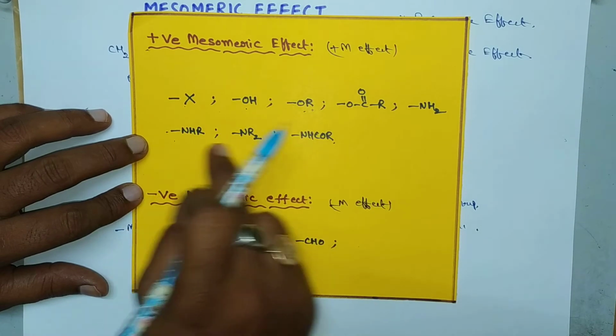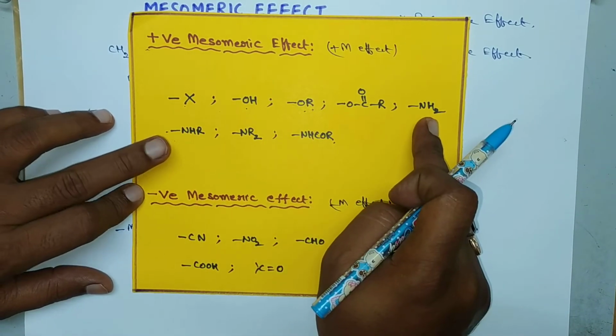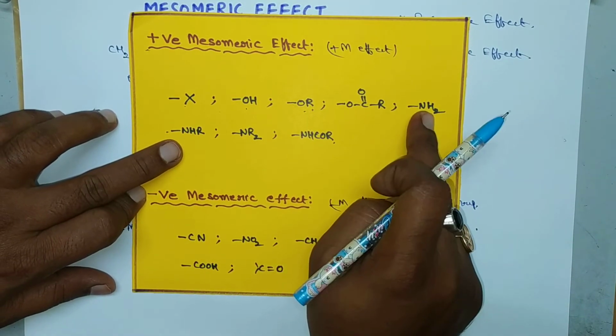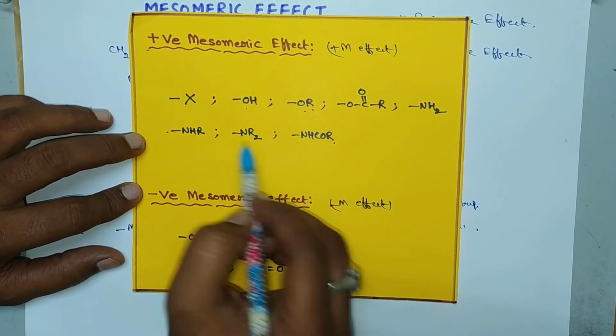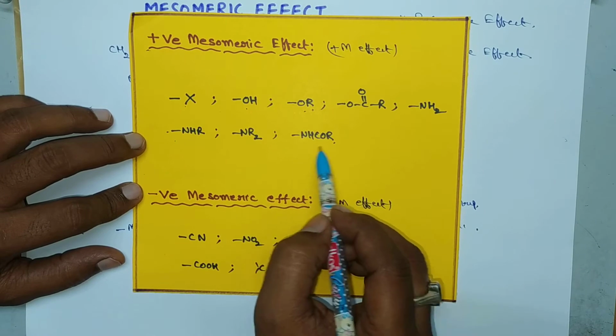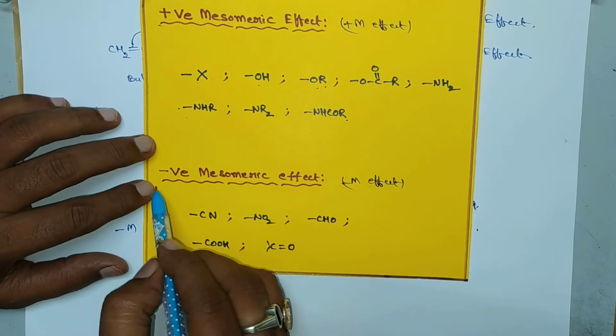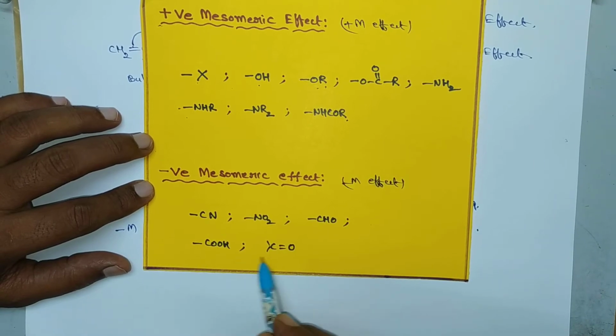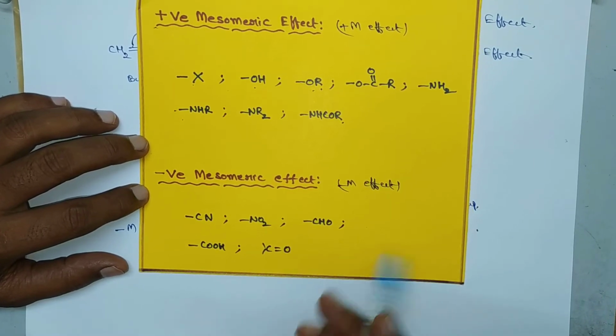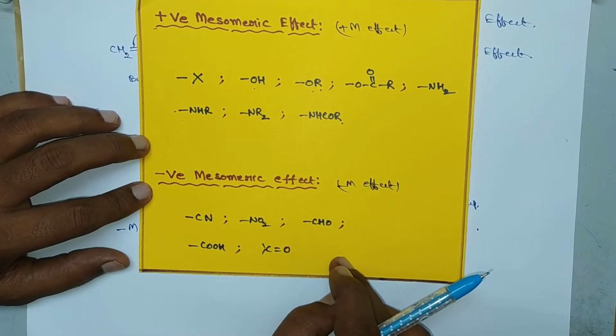Okay, these three are amines: primary amine, secondary amine and tertiary amine. If you substitute any R here, it is a tertiary amine. So here it is amide. And minus mesomeric effect groups: cyanides, NO2, aldehydes, COOH and ketones. So these are the minus mesomeric effect groups.